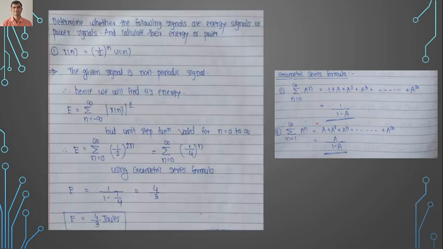Now see the question. Determine whether the following signals are energy signals or power signals, and if it is energy, you have to find its energy. If it is power, we will find its power. The question is given: x of n equals 1 by 2 raised to n times u of n.